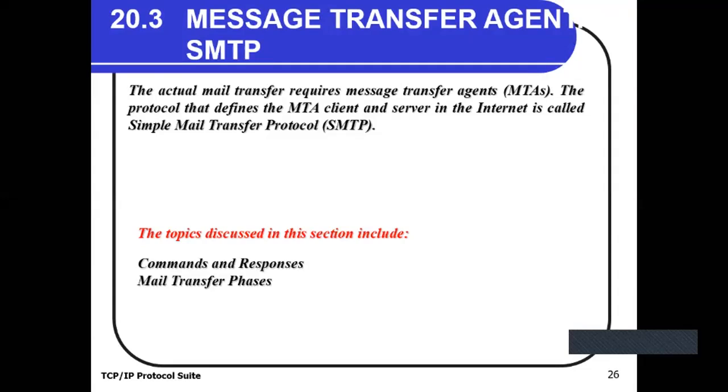Okay, so far we have studied the concept. In the fourth scenario, we are studying the architecture of email protocols. The protocols used in this architecture are SMTP, POP and IMAP. Clear?